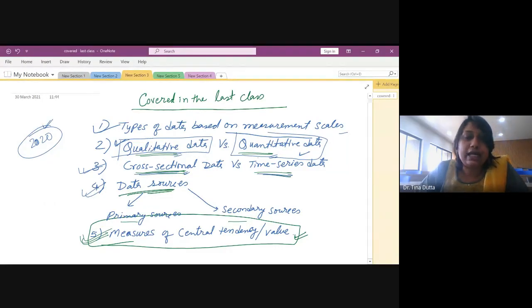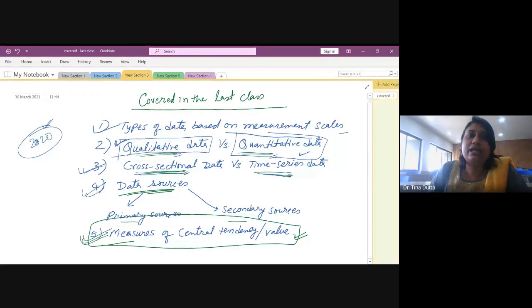But on the other hand, if I take data periodically for different time periods, for the same variable, but in different time periods, then it is called time series data.